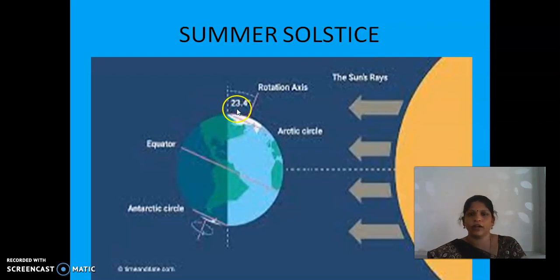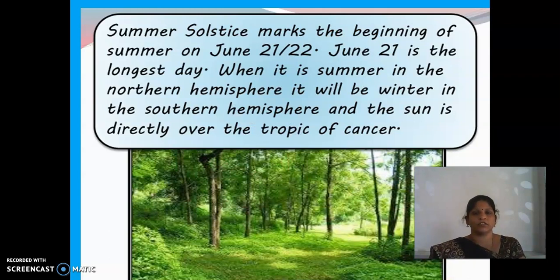Night time for them. For the North Pole, people receive sunlight. There are no people in the South Pole, and in some places like Greenland, people receive six months of night in the summer time. Okay, listen. The summer solstice marks the beginning of summer on June 21, 22. June 21 is the longest day. When it is summer in the northern hemisphere, it will be winter in the southern hemisphere. And the sun is directly over the Tropic of Cancer, because our country is also on the Tropic of Cancer.